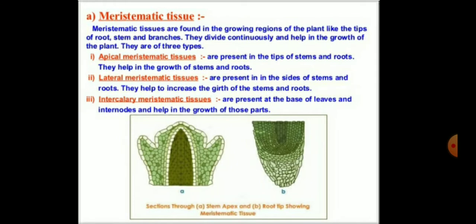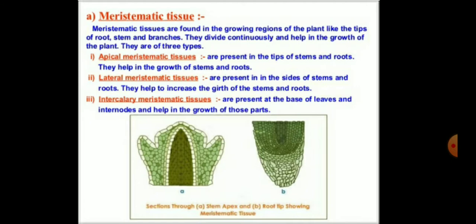So, children, mainly there are three types of meristematic tissues. The first type is the apical meristematic tissue, which we have discussed. The apical meristematic tissue is present at the growing tips of the stems and roots, and increases the length of the stem and the root.